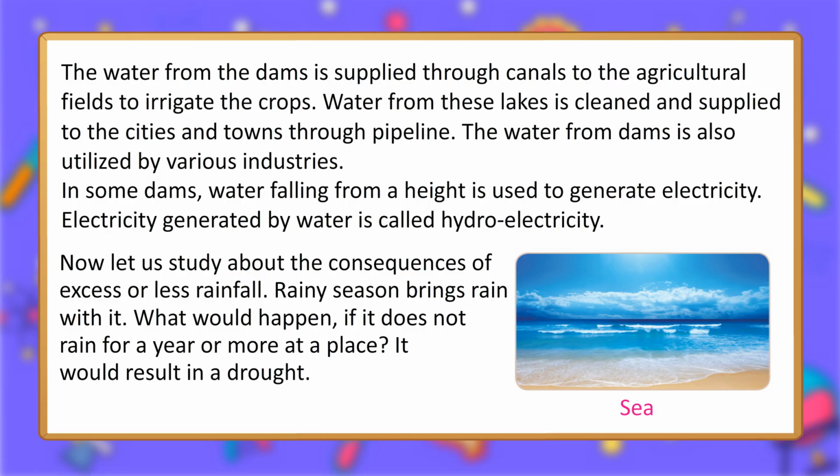Now let us study the consequences of excess or less rainfall. The rainy season brings rain with it. What would happen if it does not rain for a year or more at a place? It would result in a drought.